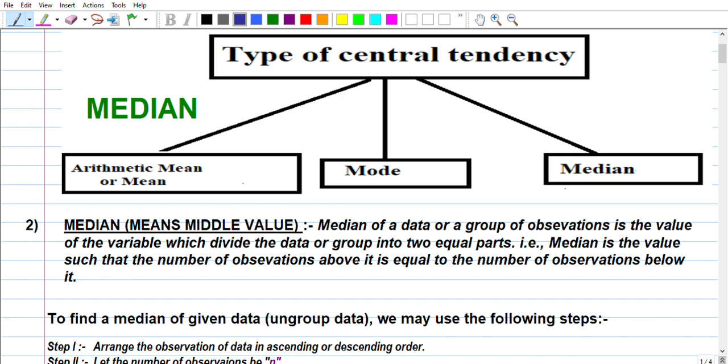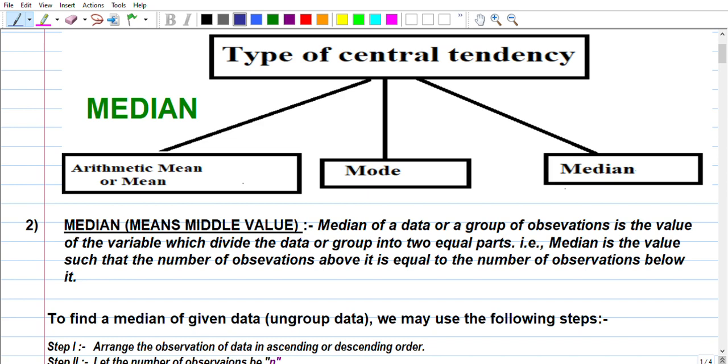Dear learners, sometimes we have a situation where mean is not the convenient method for finding central tendency. There we use another method for finding it.